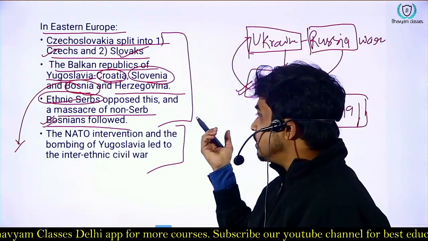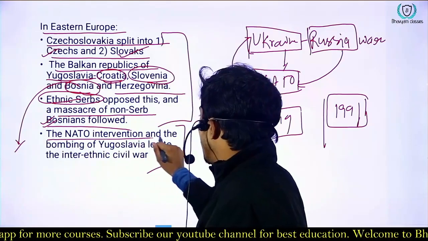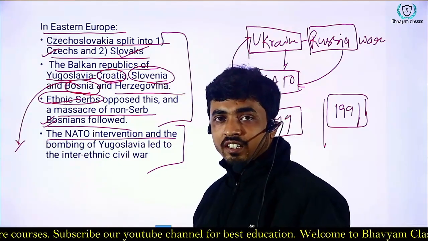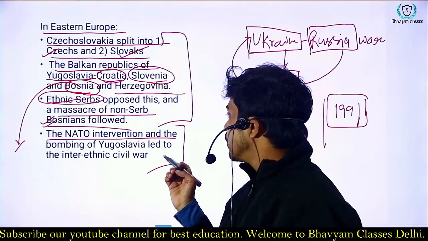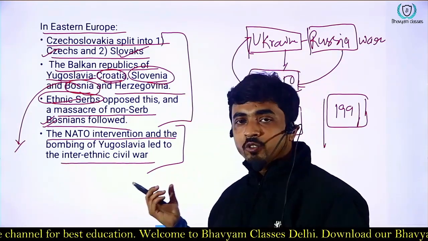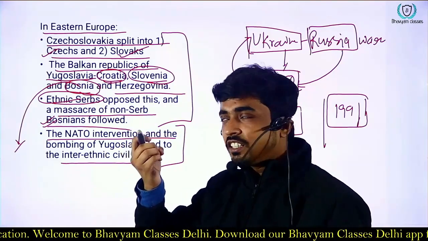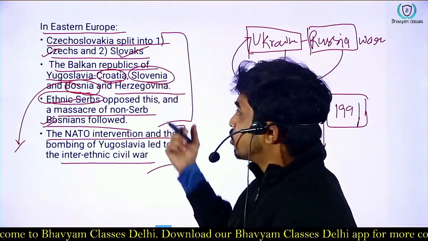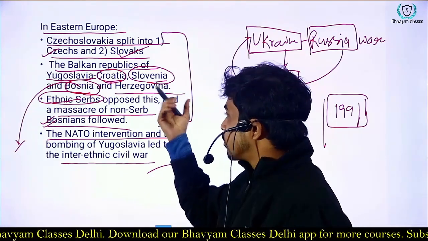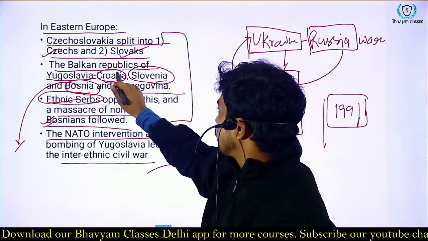So what did NATO do during that time? NATO intervened by bombing Yugoslavia. It dropped bombs in Yugoslavia that led to the inter-ethnic civil war. In Yugoslavia, there were lots of ethnic populations, like Slovaks, Bosnians, Croatians.